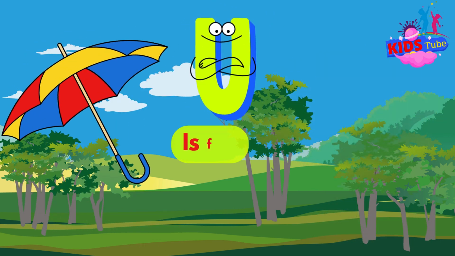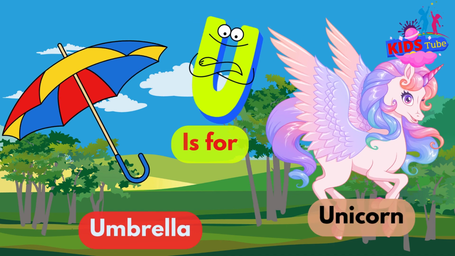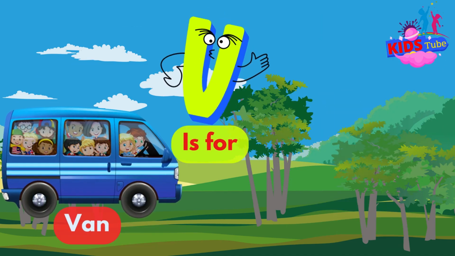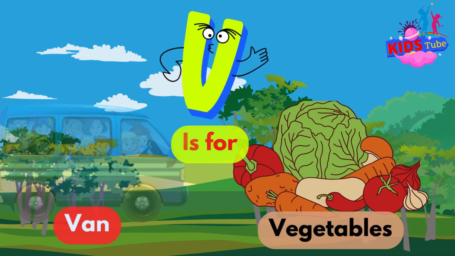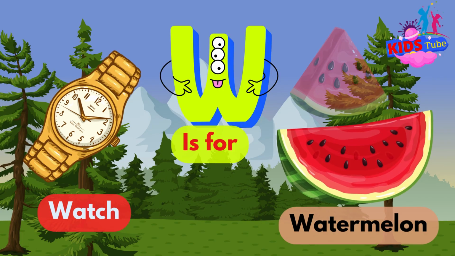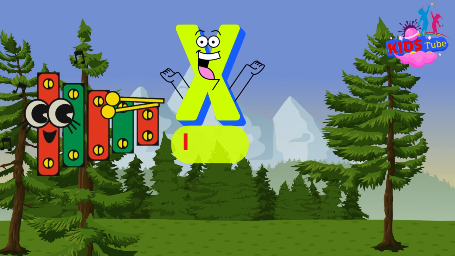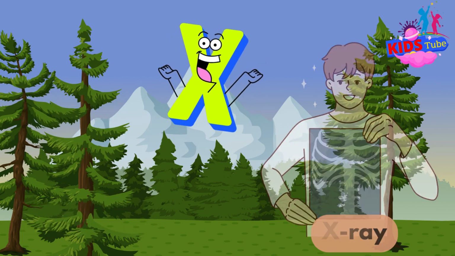U is for umbrella, U is for unicorn. V is for van, V is for vegetables. W is for watch, W for watermelon. X is for xylophone, X for x-ray.